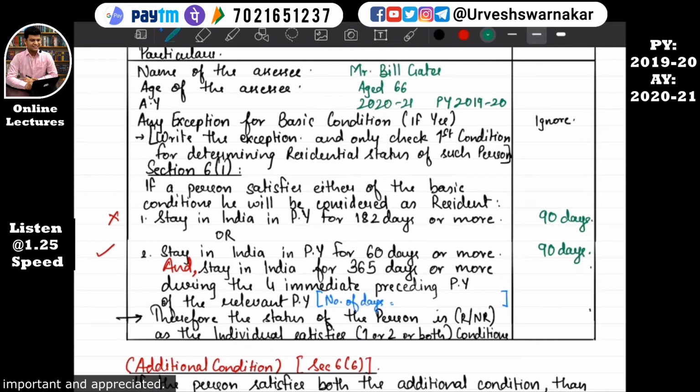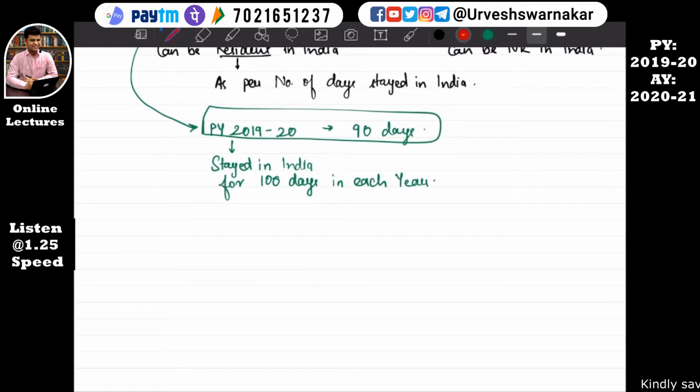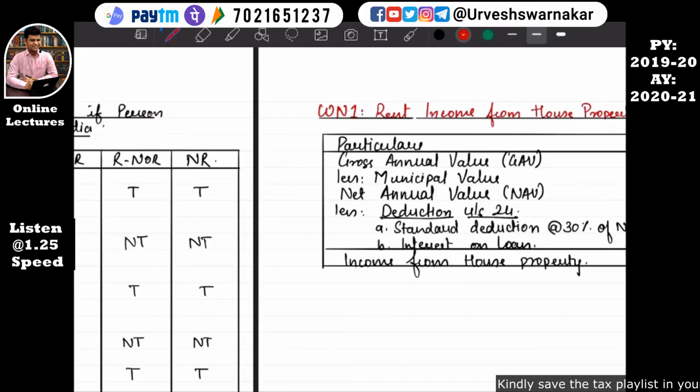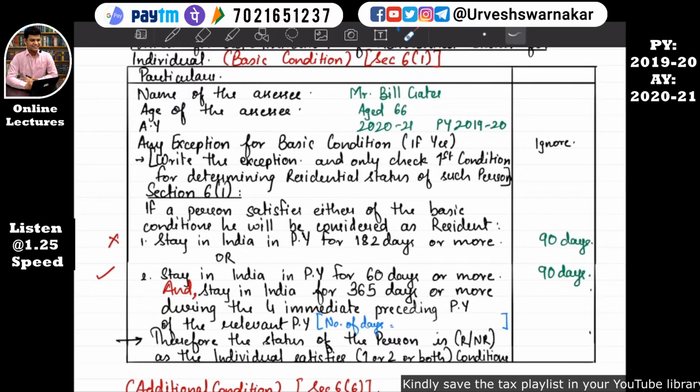Now we'll check here: stayed in India for 365 days or more during the 4 immediately preceding previous years of the relevant previous year. So we'll come here in the format. This is our relevant previous year. And what does our condition say? Stayed in India for 365 days or more during the 4 immediately preceding previous years of the relevant previous year.